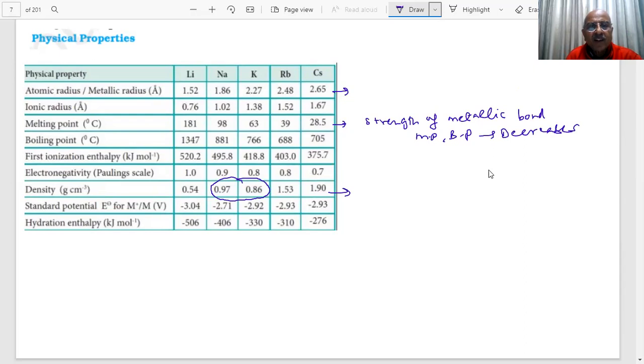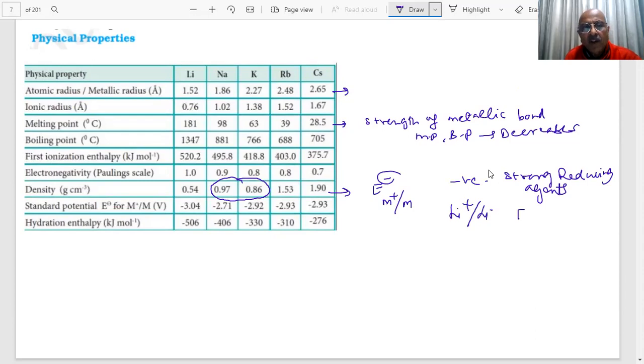These are the standard electrode potential values. E naught values, student. E naught values mean M plus. These values are negative because they are strong reducing agents, students. They are strong reducing agents. And for lithium, you can see the E naught value is minus 3.04. So this is the strongest reducing agent.